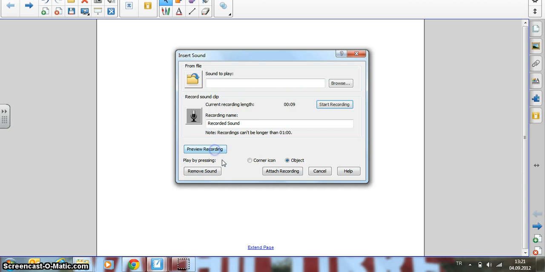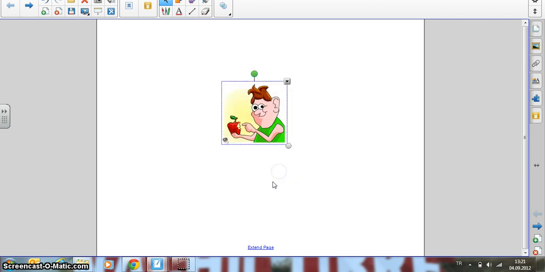Start recording. So now I can either do a corner icon or the object. So this time let's do corner icon. Attach it. So you see this little speaker here, it means that my sound is now attached to this image. So let's go ahead. Hello, testing, 1 2 3. And that is how you attach sound to an image.